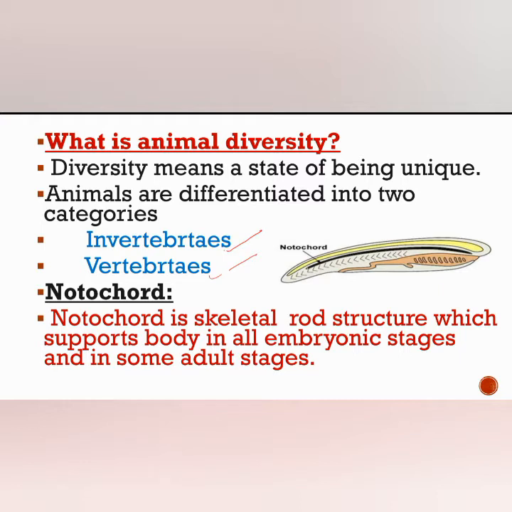So what is the main difference between invertebrates and vertebrates? Invertebrates differ from vertebrates by lacking the notochord. The notochord is a skeletal rod-like structure which supports the body in all embryonic stages and is also present in some adult stages, only in vertebrates. So the notochord is absent in the invertebrates. All these animals come under the Animalia.